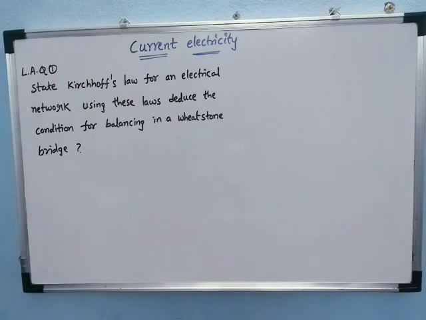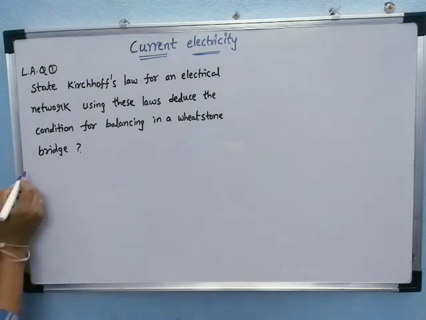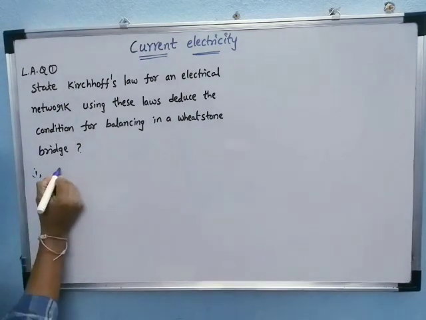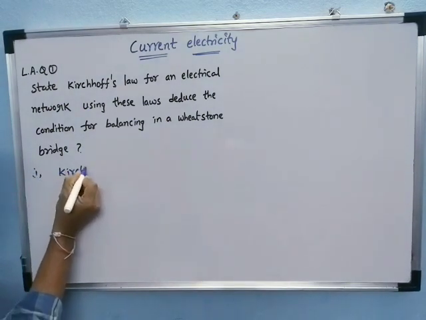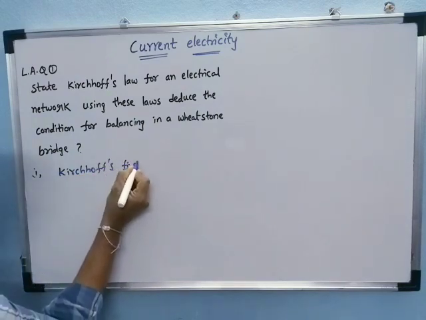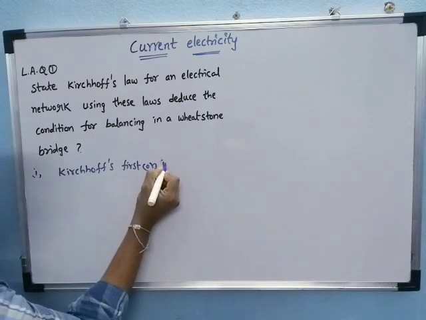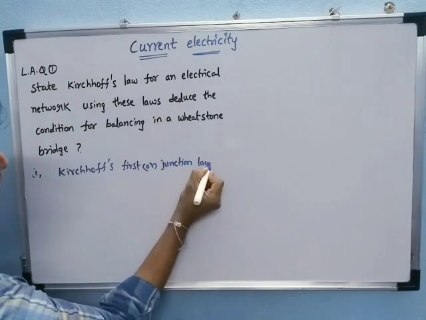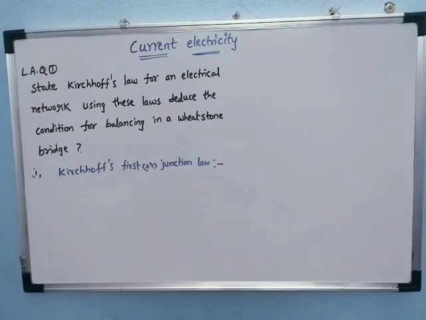See, first we are discussing the Kirchhoff laws. Here there are two laws. Now the first one, Kirchhoff's first law, or junction law. Junction law is also called the current law.